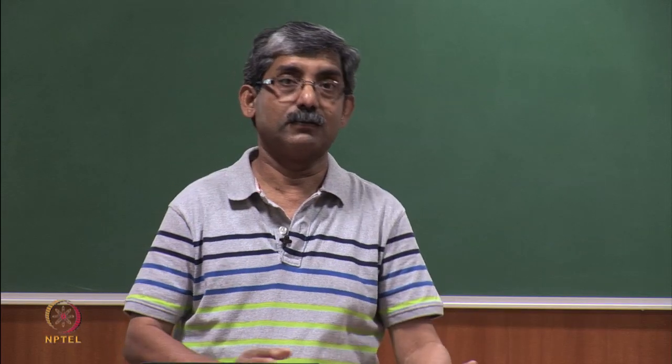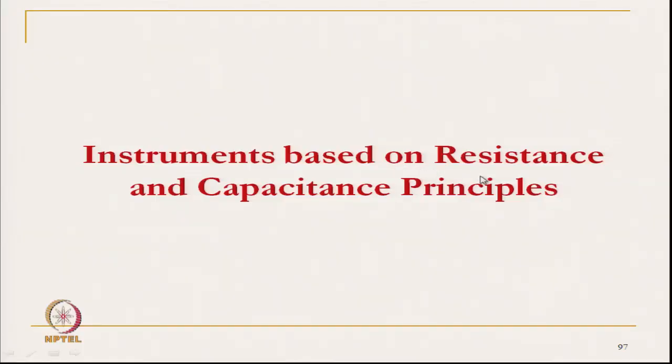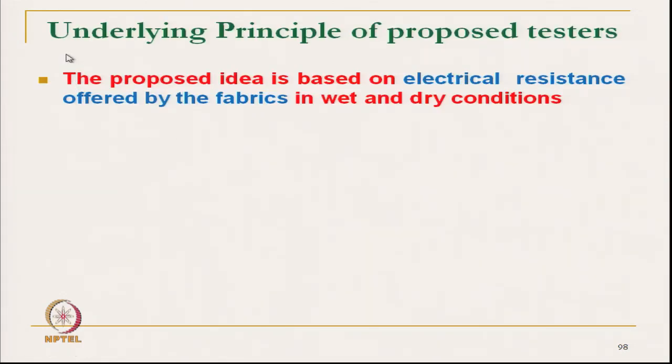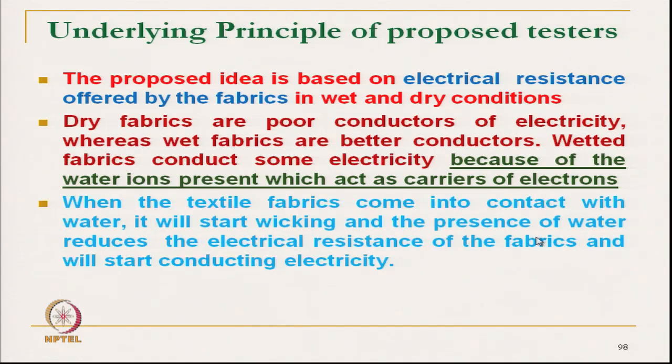There are some other instruments available which measure the wicking characteristics based on resistance and capacitance principles. The first method is based on the electrical resistance offered by fabric in wet and dry conditions. Dry fabrics are poor conductors of electricity, whereas wet fabrics are good conductors. Wetted fabrics conduct some electricity because of the water ions present, which act as carriers of electrons. So, due to the presence of water ions, electricity flows through the wet fabric.